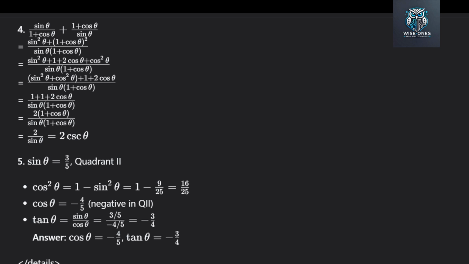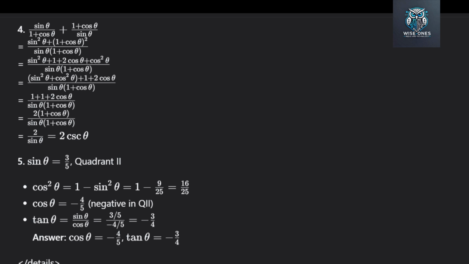Now, let us look at the summary cheat sheet. Here are the key points to remember. Special angles. Memorize 0, 30, 45, 60, 90 degrees values. Fundamental identity. Sine squared theta plus cosine squared theta equals 1. CAST rule. All students take calculus. All in 1, sine in 2, tan in 3, cos in 4. Reference angle. Quadrant 2 is 180 minus theta. Quadrant 3 is theta minus 180. Quadrant 4 is 360 minus theta.